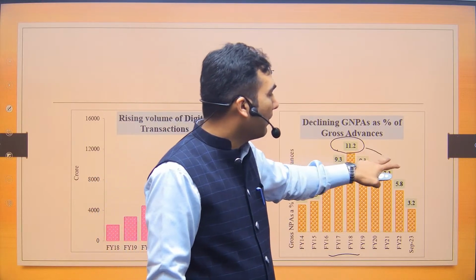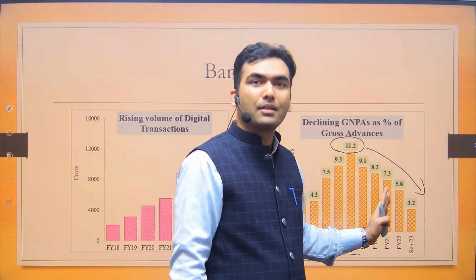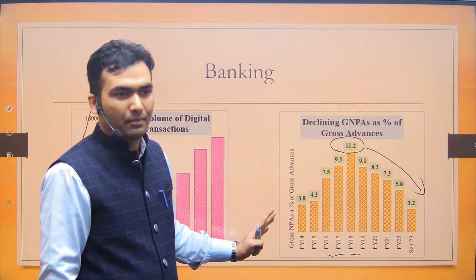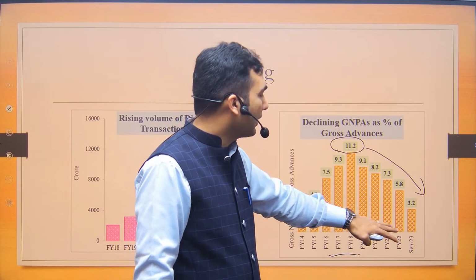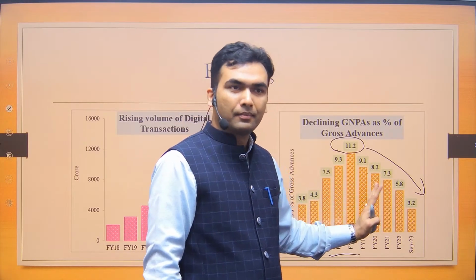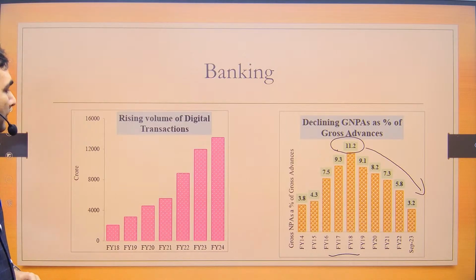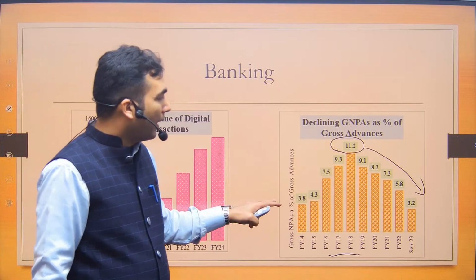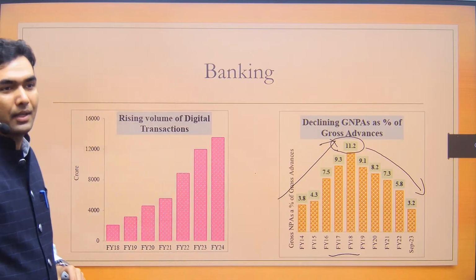Nowadays, the NPA problem has subsided, so the chances of it being asked are very less. But still, you can have a 5-year trend of consistently reducing NPA. In recent times, there is a consistent reduction in NPA. Before that, for 5 years, there was a consistent increase of NPA in the banking sector.